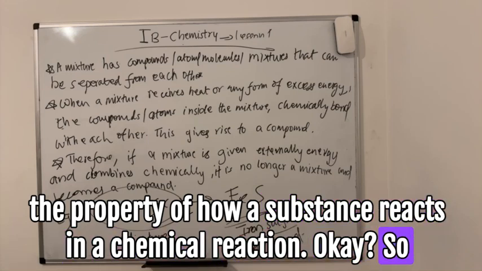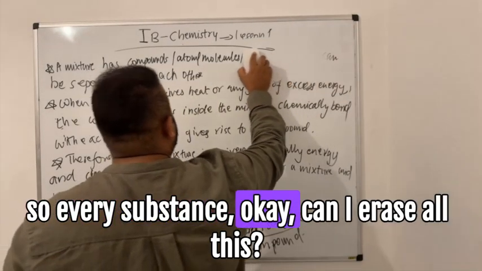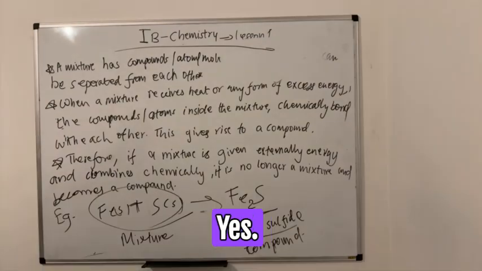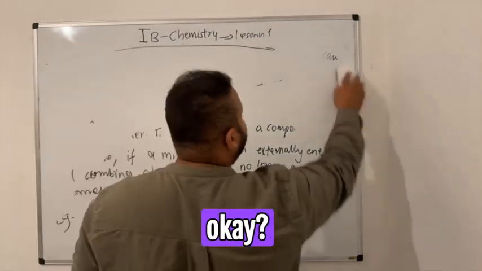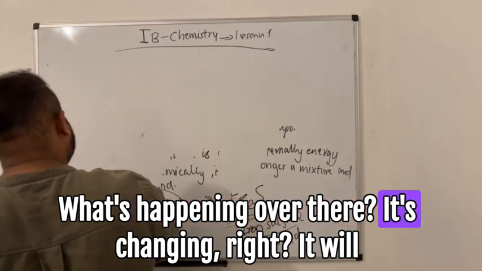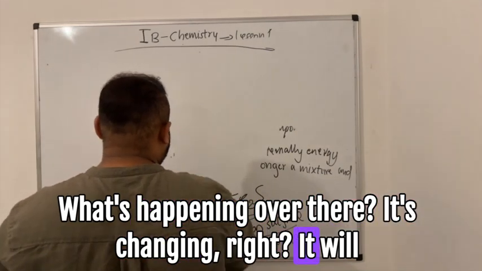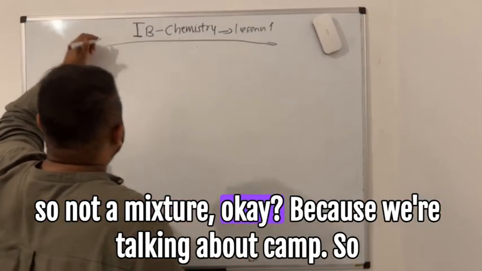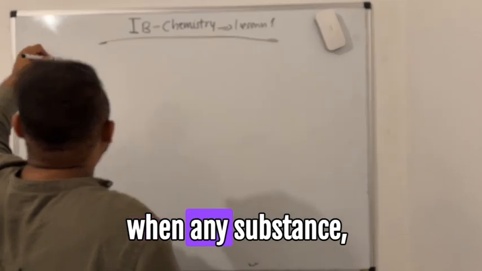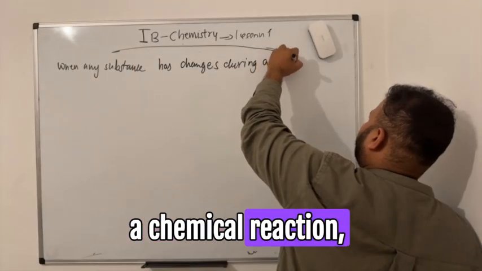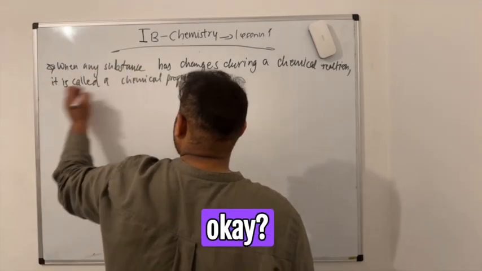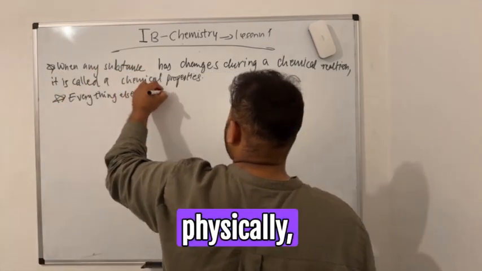Okay, so every substance, can I erase all this? Yes. So when a substance reacts in a chemical reaction, what's happening over there? It's changing, right? Not a mixture, because we're talking about chemical. So when any substance changes due to a chemical reaction, it is called a chemical property. Everything else is a physical property.